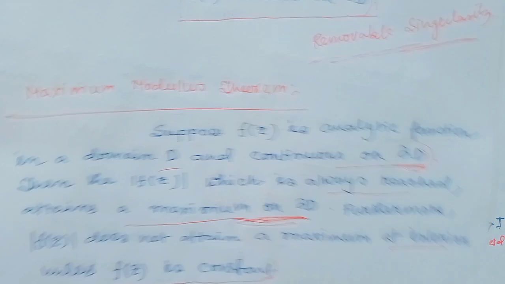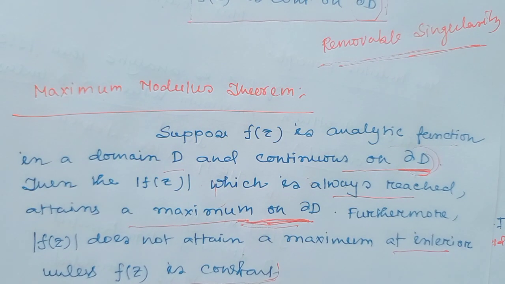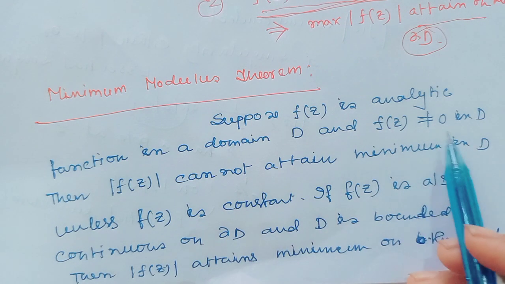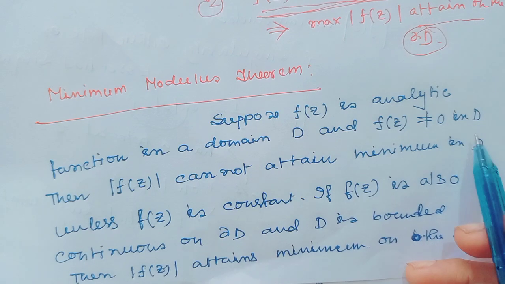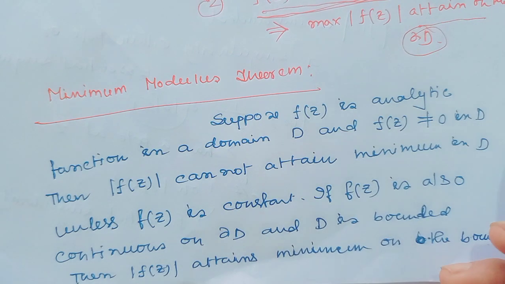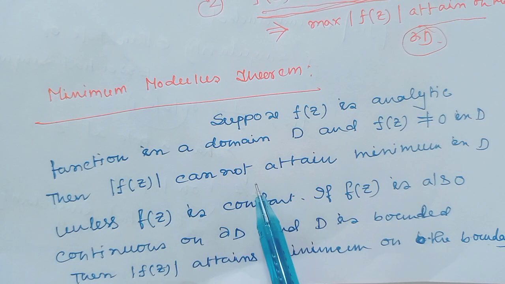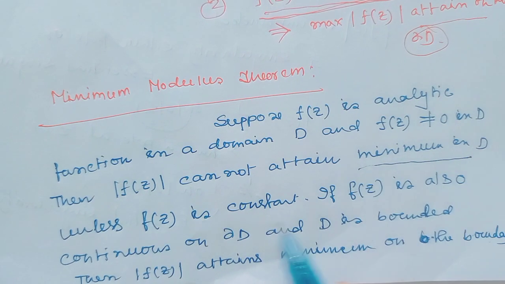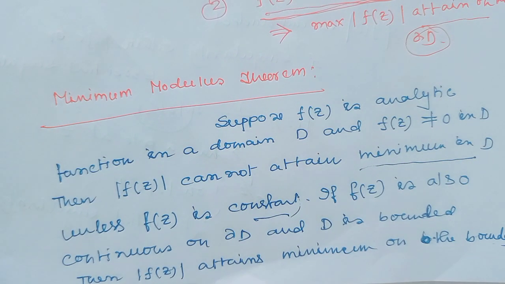This tells about the maximum modulus theorem. What is the minimum modulus principle? Suppose f(z) is an analytic function in a domain D and f(z) is not equal to 0 in the domain D, then the modulus of f(z) cannot attain a minimum in the domain D unless f(z) is constant.